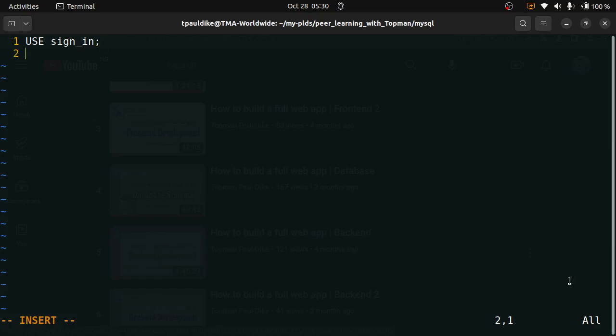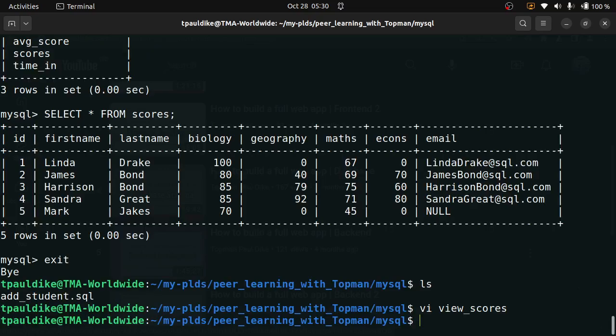What do I want you to do? I want you to select everything from the scores table. All right, so let's save this. Come out. Now if I cat view and pipe it into sudo MySQL, what happens? I don't need to log in again to MySQL. I don't need to enter or access the server. It will show it here on my terminal, although it will not look as beautifully arranged as this one.